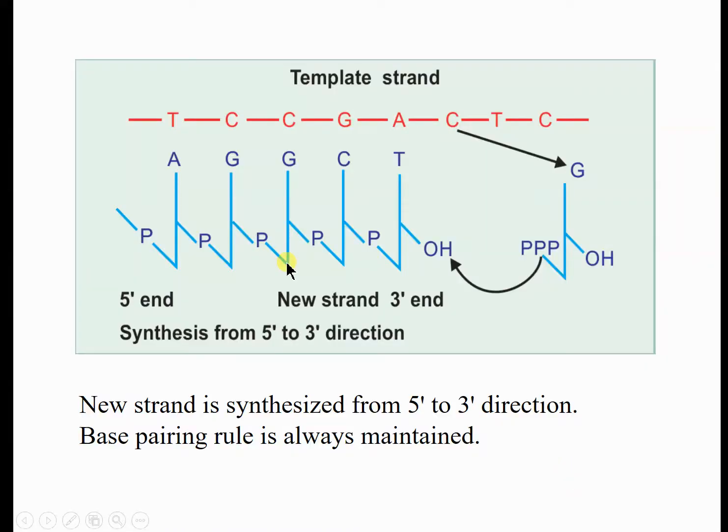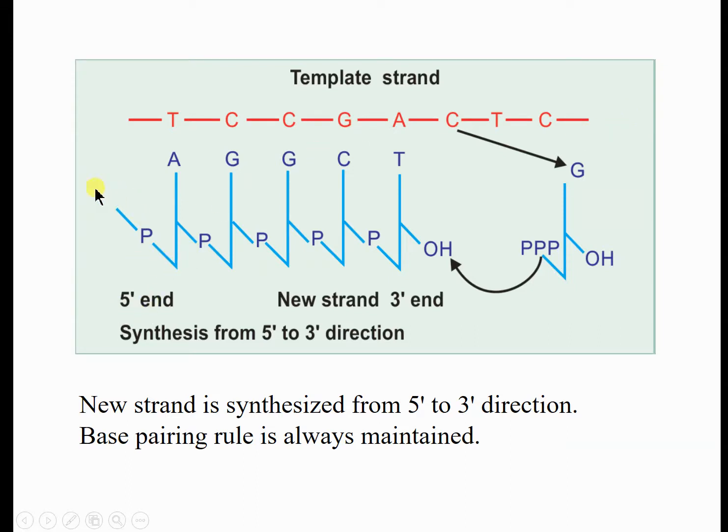Another principle is that the newly synthesized strand is always synthesized in the 5 prime to 3 prime direction. Suppose this is the template strand; this is the 3 prime end, and this is the phosphorus end, the 5 prime end.